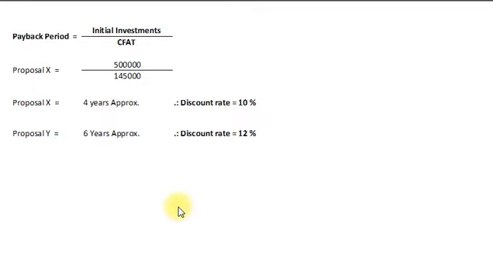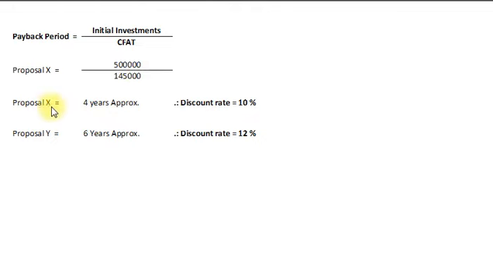So first we will calculate payback period, and for payback period our formula is initial investment divided by cash flow after tax per annum. Proposal X, our initial investment is rupees 5 lakh, and cash flow after tax every year is common, that is rupees 1,45,000.